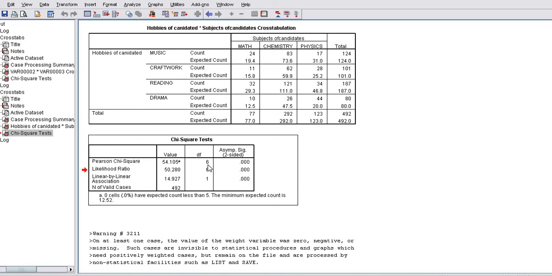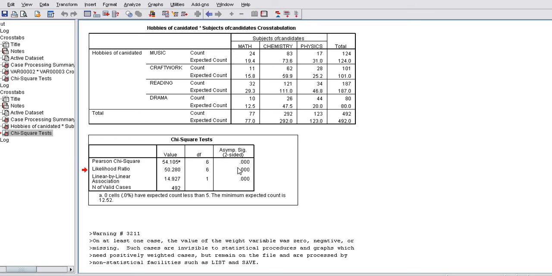Degree of freedom means there are number of hobbies 4 and number of subjects 3. Sorry, 3 minus 1 is 2 and 4 minus 1 is 3. 2 into 3 is equal to 6 degrees of freedom, and the p value is 0.000, which is less than 0.05, so it is highly significant. It means there is a strong association between subjects and hobbies.